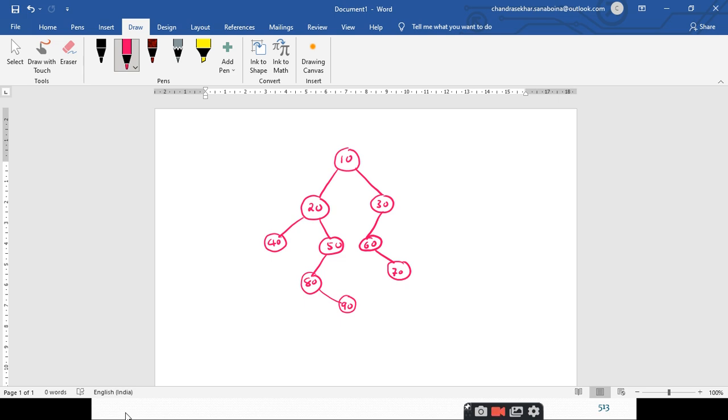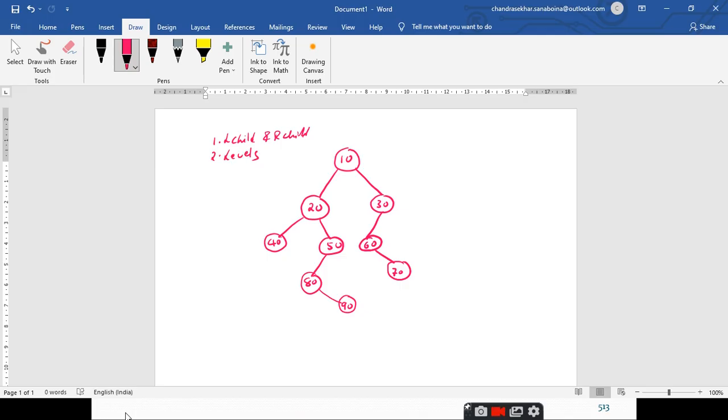By looking at this third level, or level 2, I can simply say that 40, 50, 60 are in level 2. Similarly 70 and 80 are in level 3, and 90 is in the next level, that is level 4. So you should be careful about two points. One is regarding the left child and the right child, and the second is while drawing the nodes at the levels.